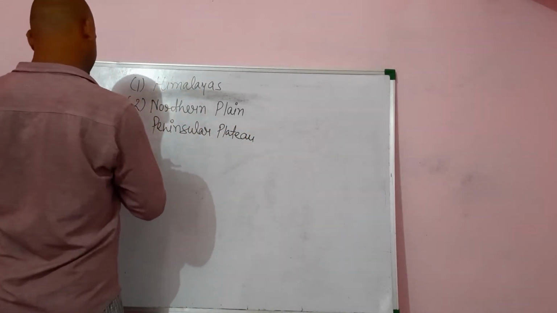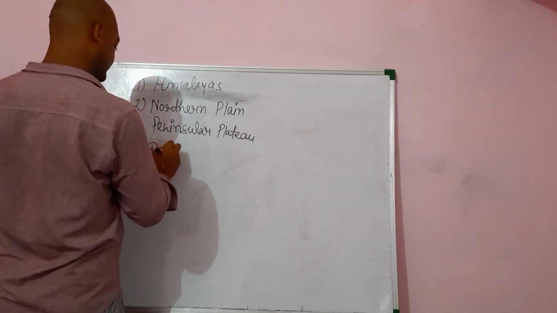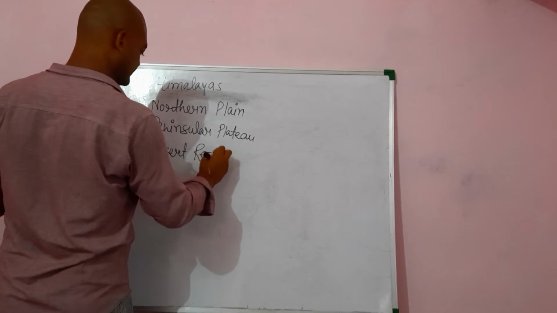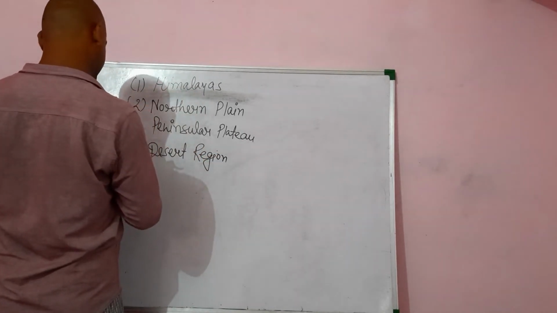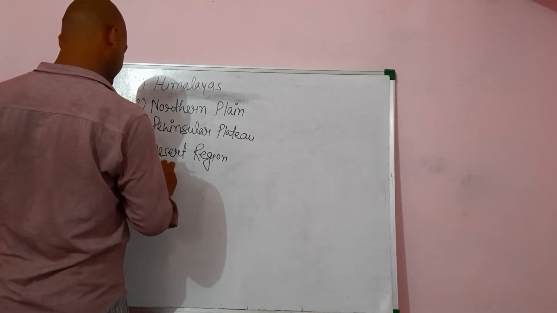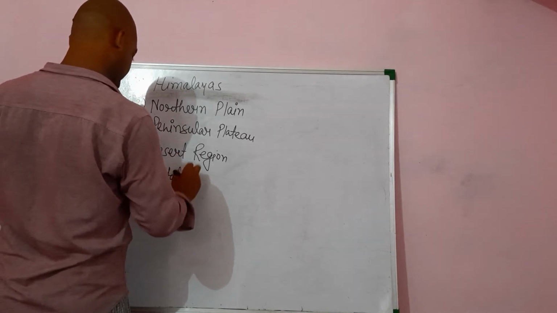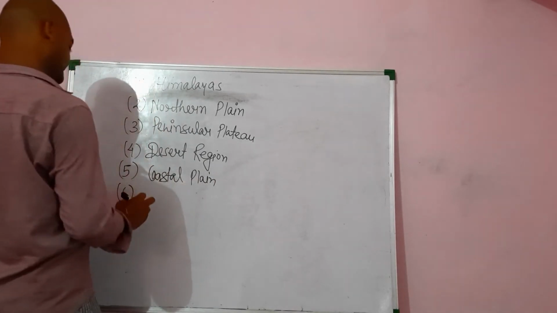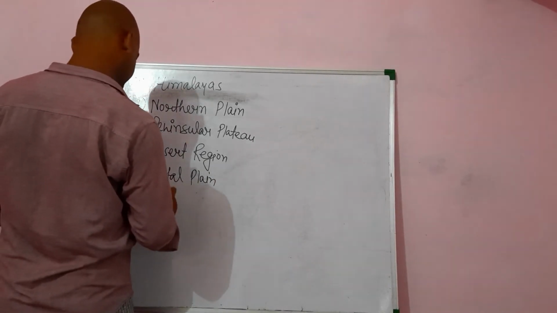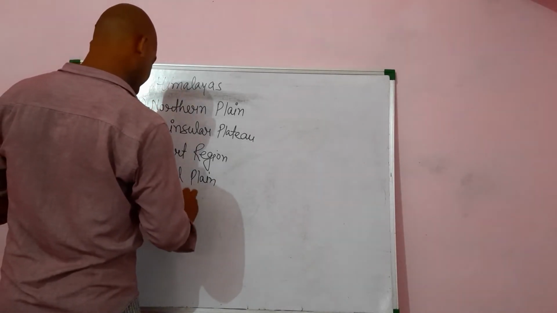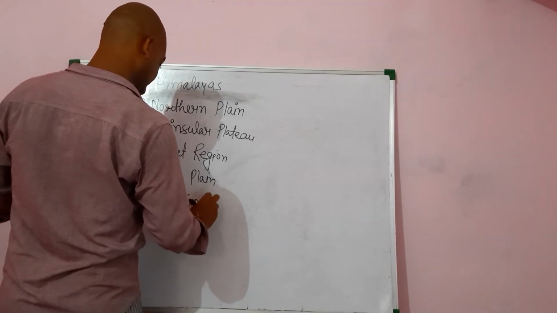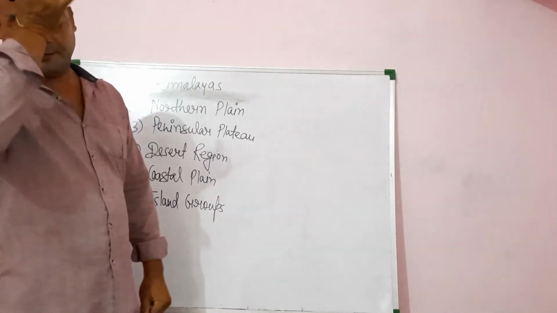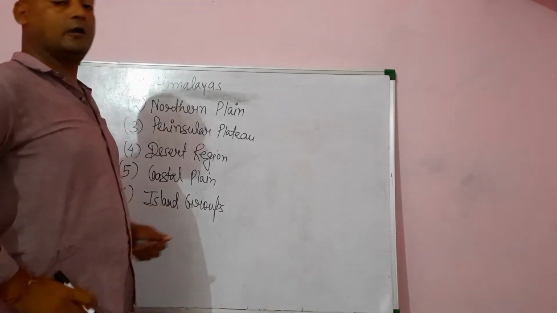Fourth one is the desert region. Fifth one is the coastal plain. And sixth one is the island groups. In this chapter, we shall briefly discuss all these.